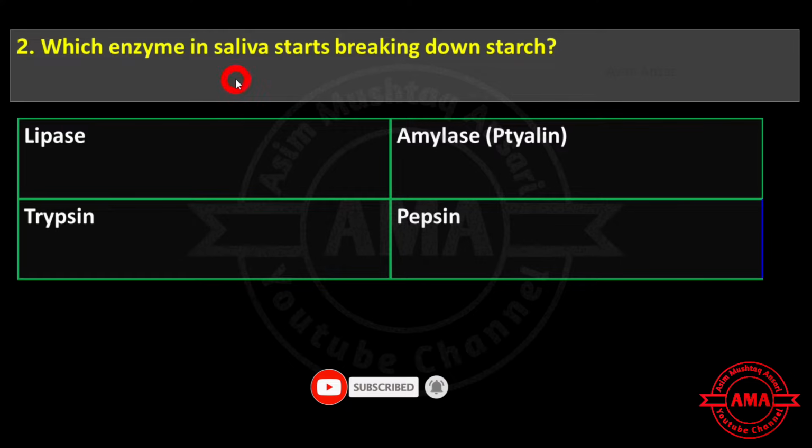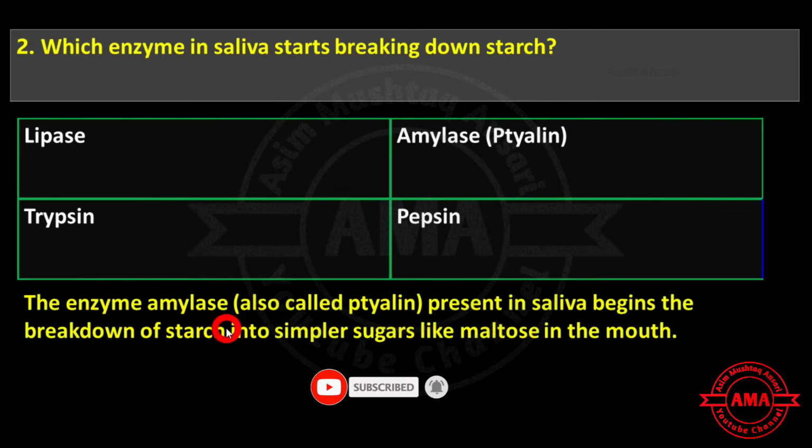Next is: which enzyme in saliva starts breaking down starch? Lipase, amylase, trypsin, or pepsin? The enzyme amylase present in saliva begins the breakdown of starch into simpler sugars like maltose in the mouth. So the exact answer is amylase.